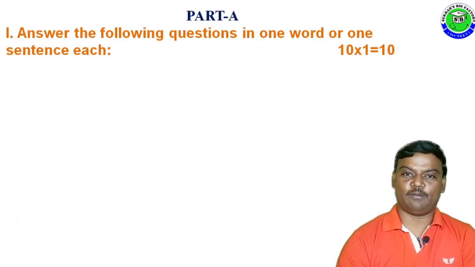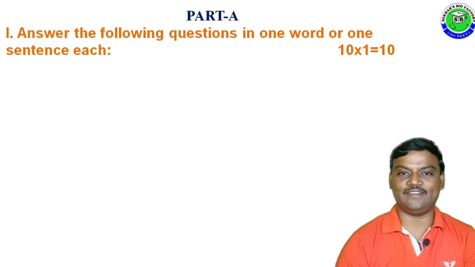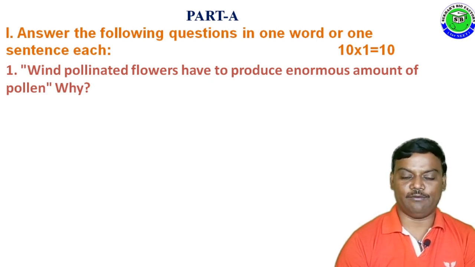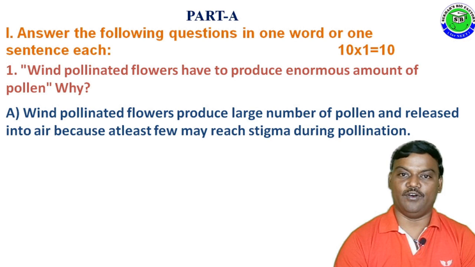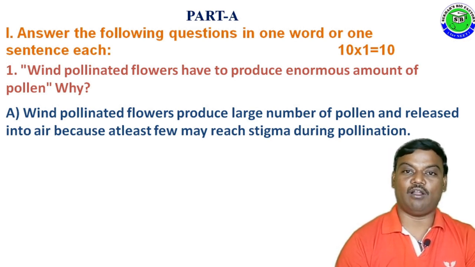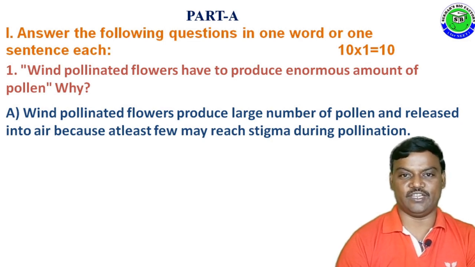In this model question paper, Part A, Roman number 1. Answer the following questions in one word or one sentence each. 10 into 1, 10 marks. Question number 1. Wind-pollinated flowers have to produce enormous amount of pollen. Why? The answer is wind-pollinated flowers generally produce large number of pollen grains and these are released into air because at least few pollen grains may reach the stigma during pollination.